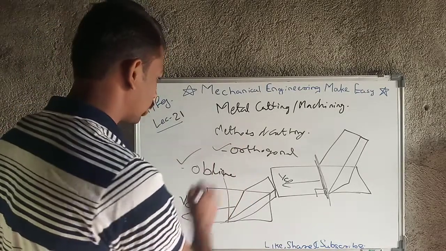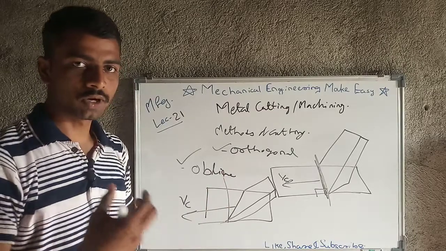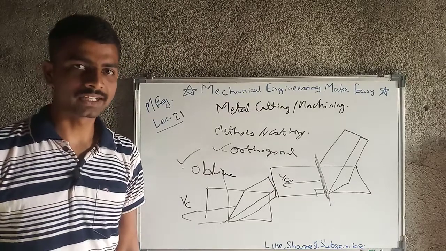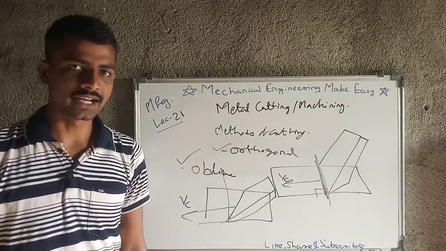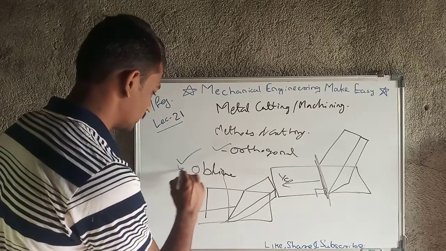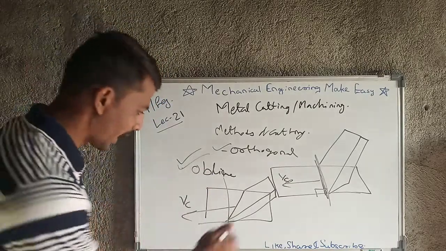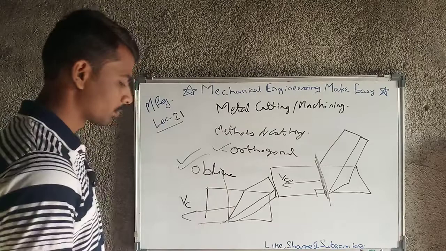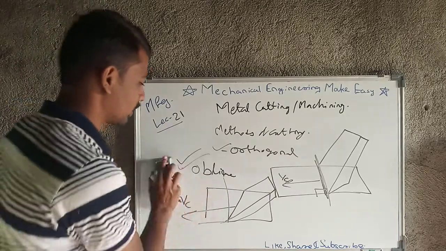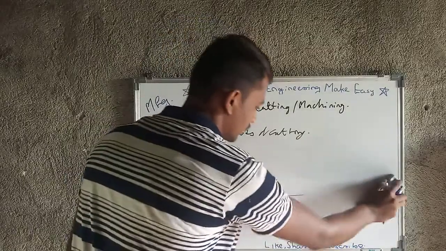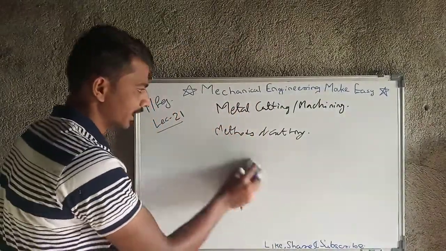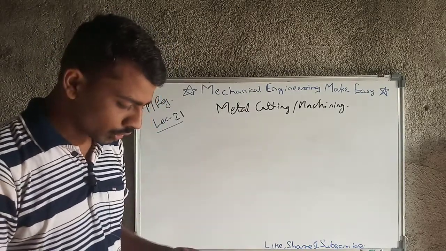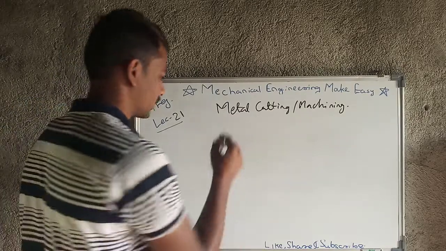So these are the two methods of cutting, orthogonal and oblique. For theoretical considerations we always use orthogonal cutting, but in practice, I will say 90 to 95% of industries use oblique cutting. As the cutting edge length increases, the forces decrease, that's why oblique cutting is more preferable practically. But for calculations, oblique cutting is too difficult, that's why we use orthogonal cutting. Then we will move towards the next topic, factors affecting machining operation.